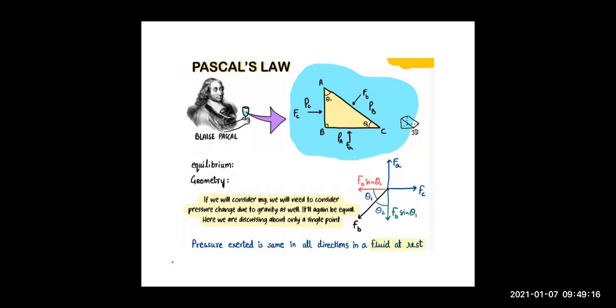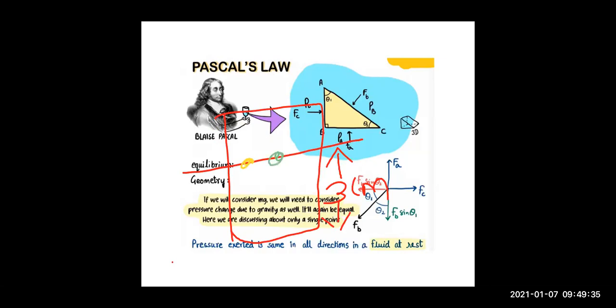Suppose I am having a container over here, and at this height, suppose 3 centimeters from the base, if I see the pressure at the yellow point, the green point, the blue point, he is saying that the pressure at the yellow, green and blue points is the same as they are at an equal height of 3 centimeters from the base, right?